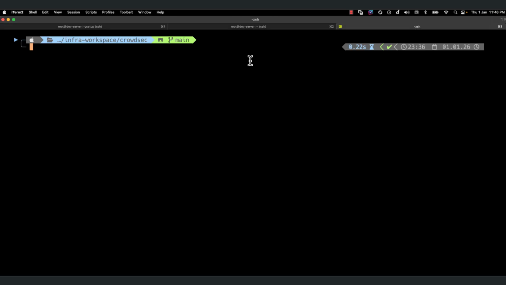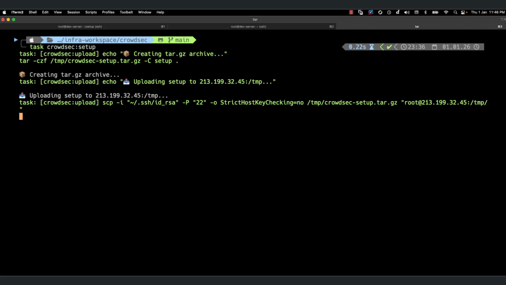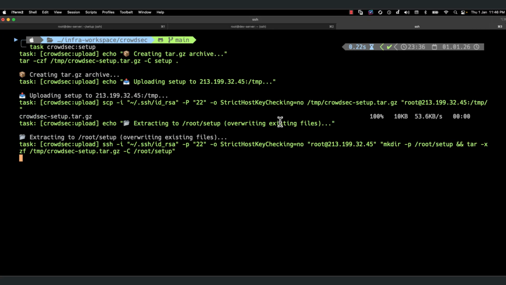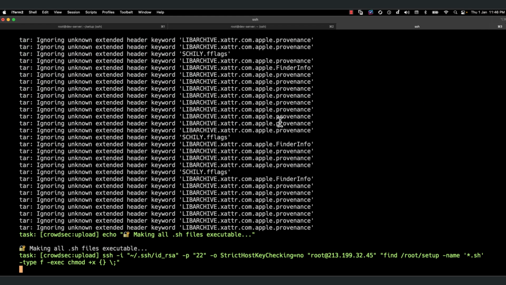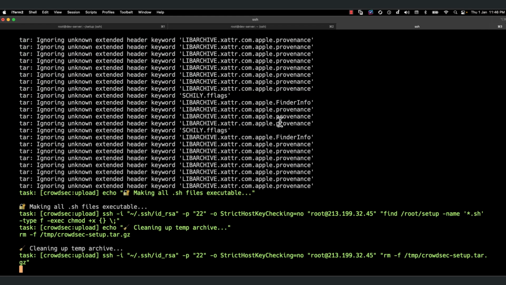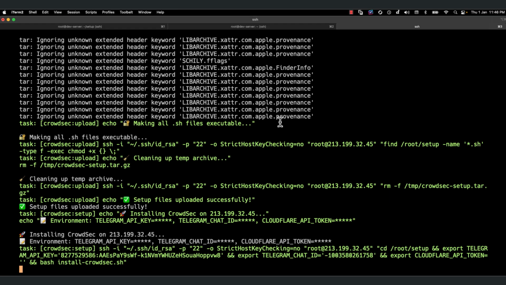As it is, that task Crowdsec setup. It will connect to my system and just install things there, and then it will also install a Telegram notification service.